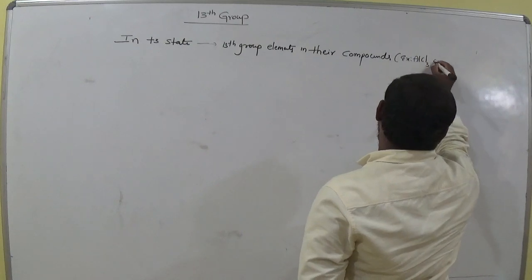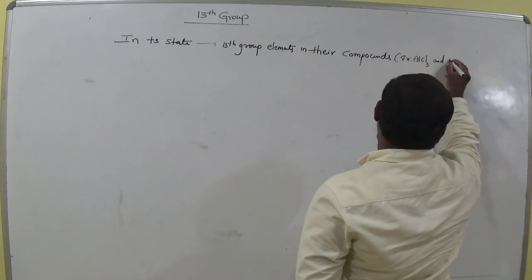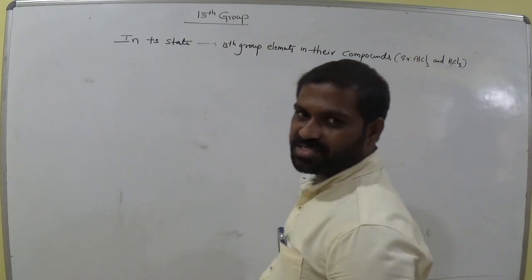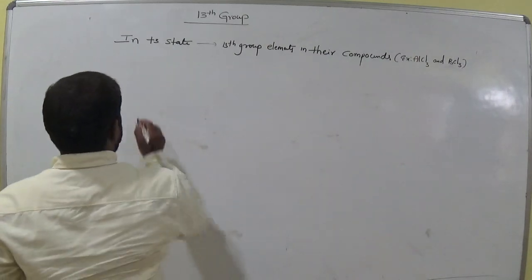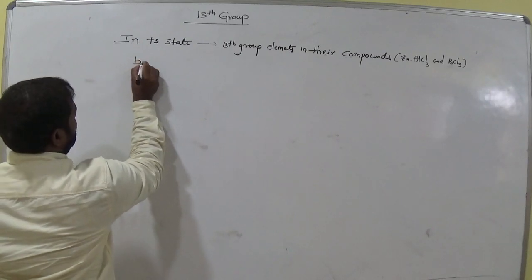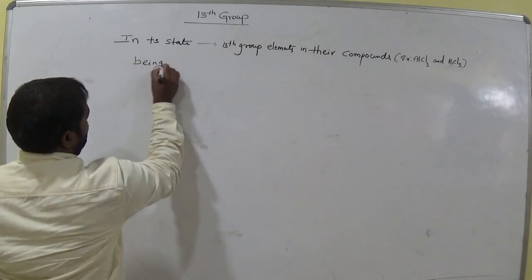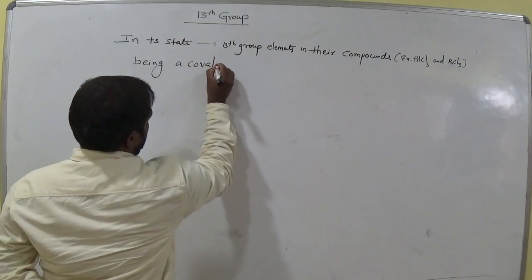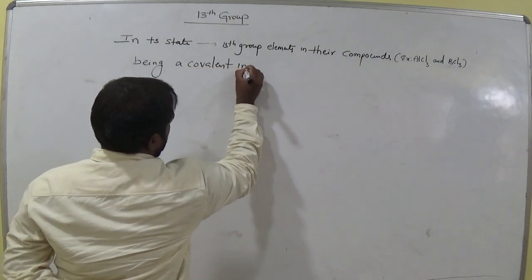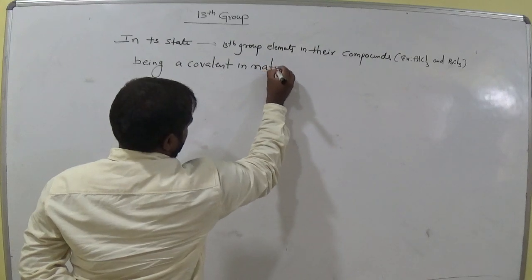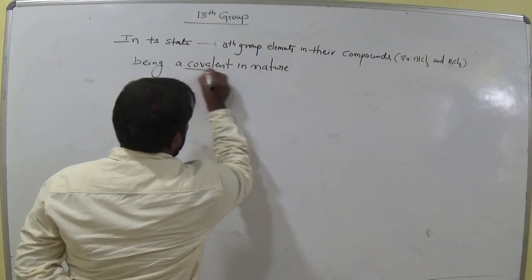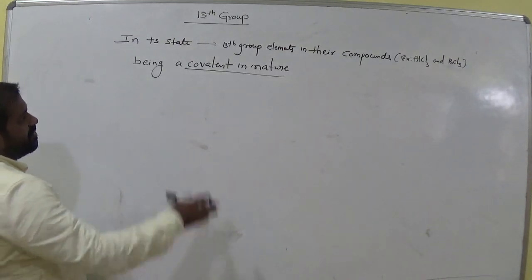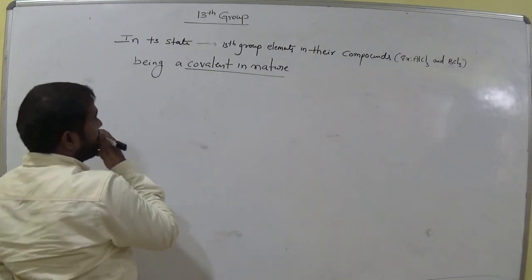AlCl3 and BCl3. Boron is 13th group, aluminum is also 13th group. Being covalent in nature, covalent bonds are possible, covalent compounds in +3. Okay, clear?